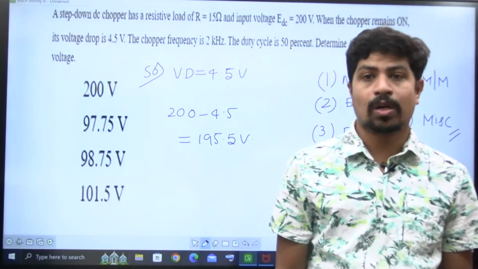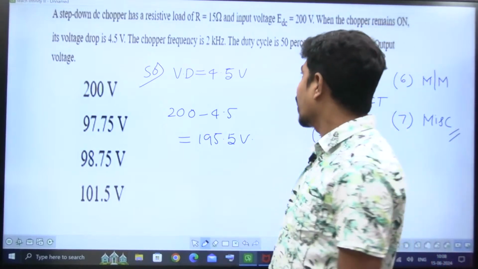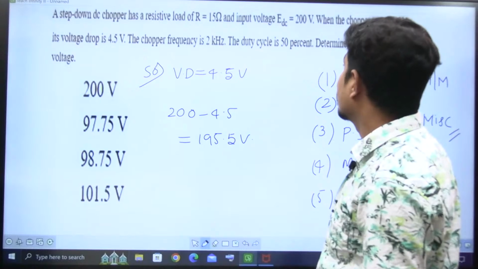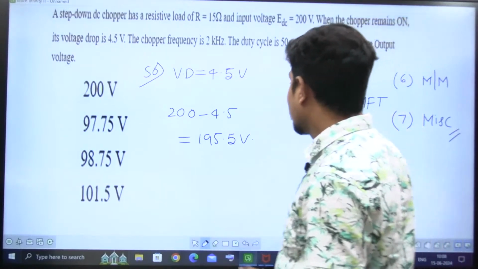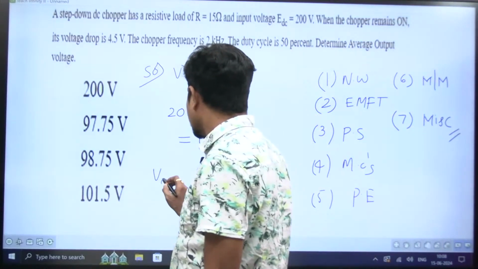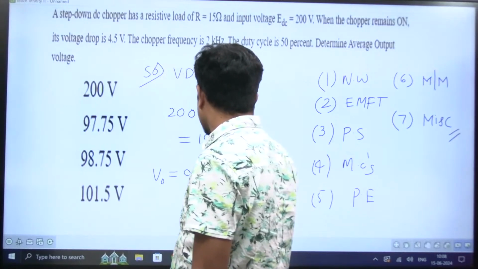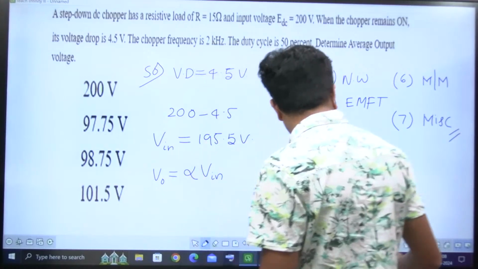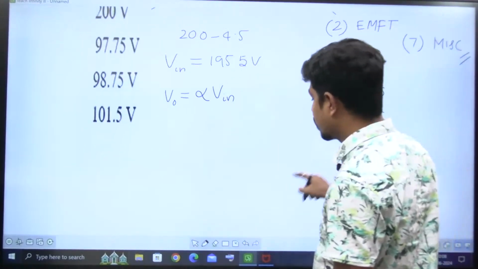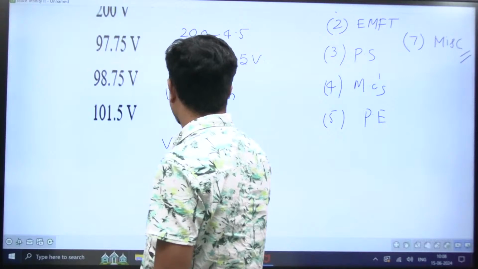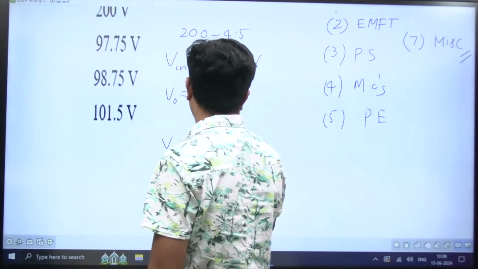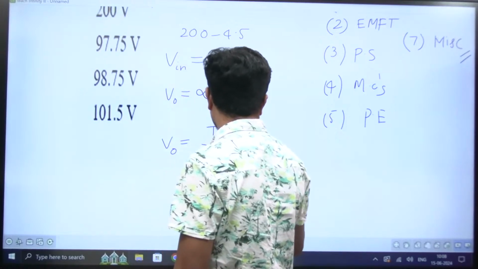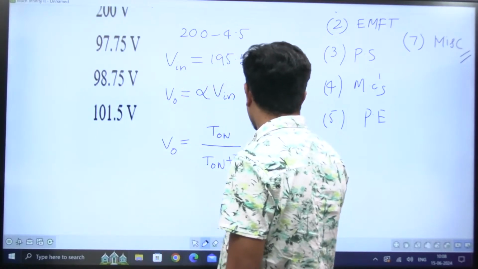First of all, what is a chopper? It is a DC to DC converter. Now it is asking what is the average output voltage when the duty cycle is 50%. V naught is equal to alpha times V in. This is V in. What is alpha? For how much time it is on: T on by T on plus T off, the total time, into